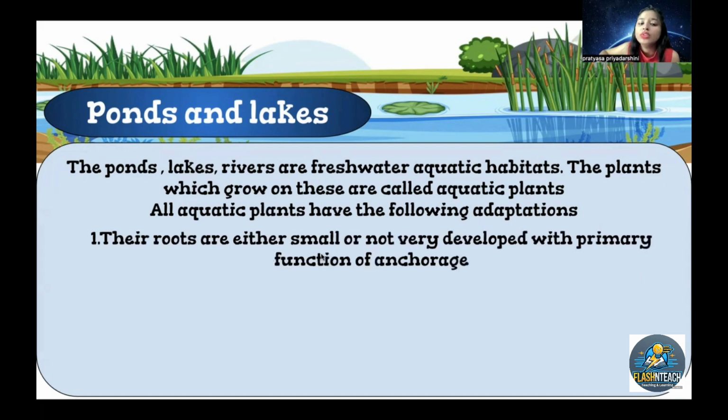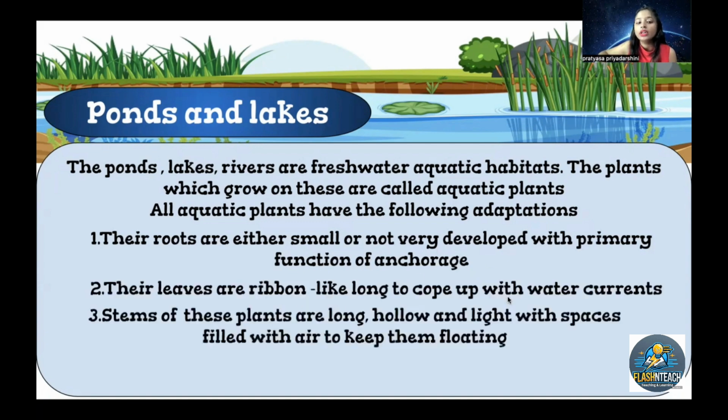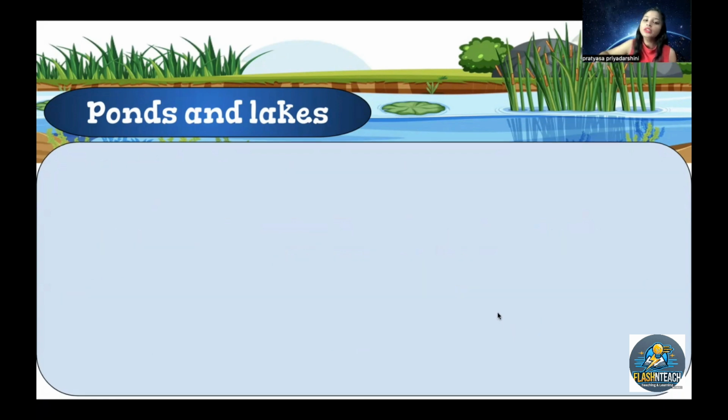One, their roots are either small or not very developed, with the function of anchorage. Their roots are very small. Two, their leaves are ribbon-like to cope with the water currents. And the third one, stems of these plants are long, hollow, and light, with spaces filled with air to keep them floating. The plant body is covered with mucilage, which prevents decay in the water.